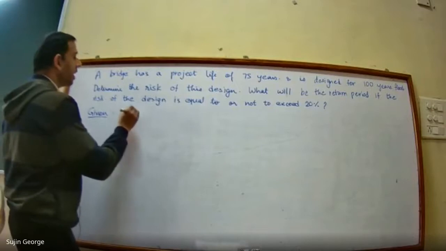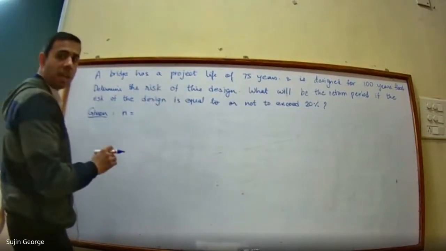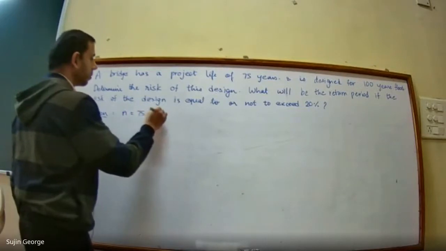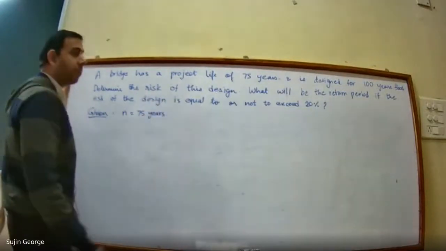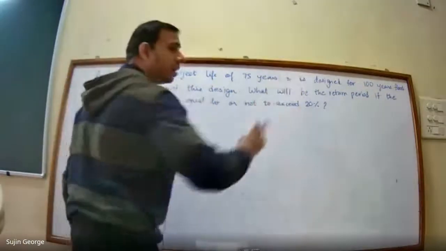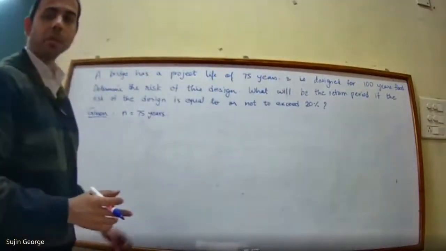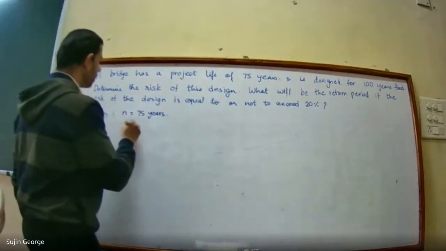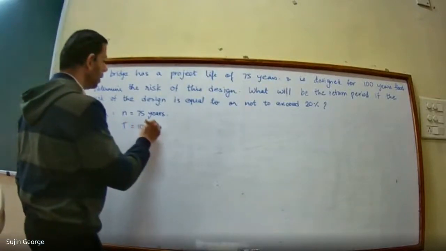Project life, the value of small n, is provided, that is 75 years. And the bridge is designed for a 100-year flood. So its return period T is given as 100 years.